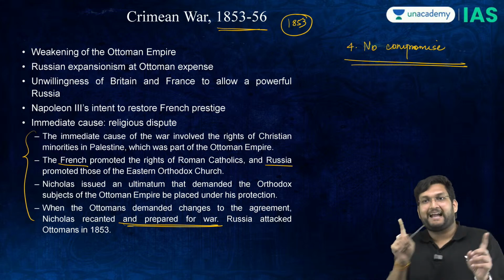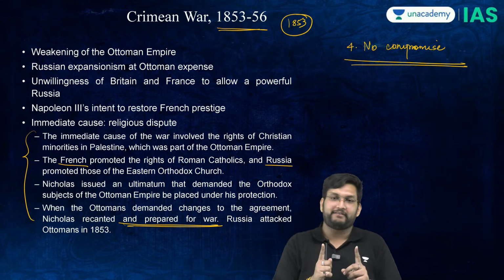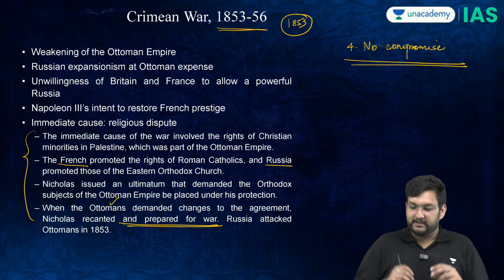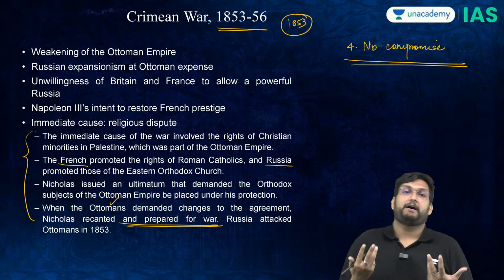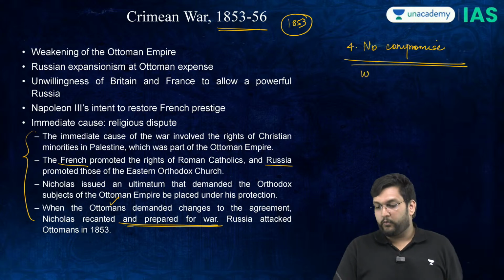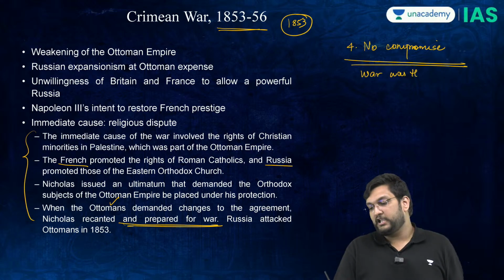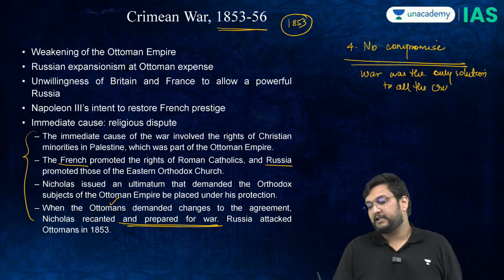The popes had sorted it out. However, Tsar Nicholas I did not want to compromise itself. The egos of the great powers came through, and war was the only solution to all the crisis and issues.